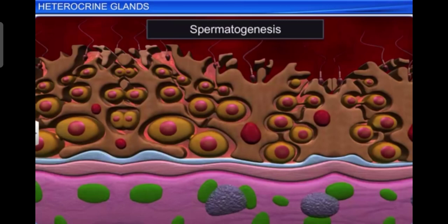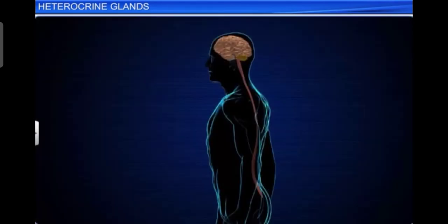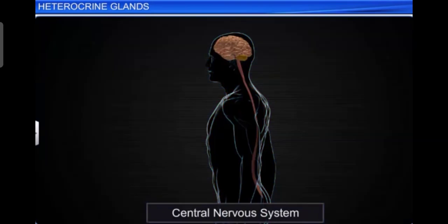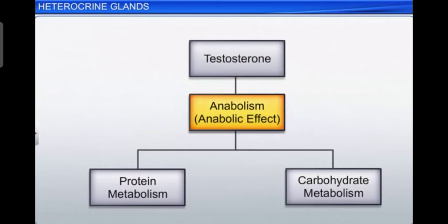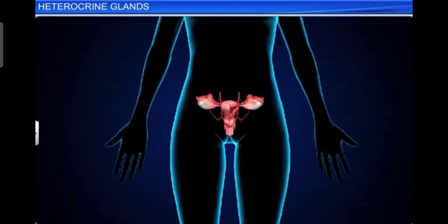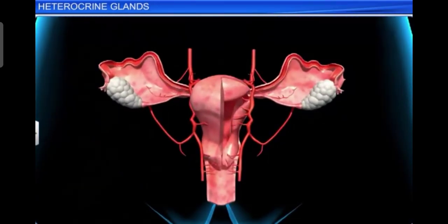And androgens play a major stimulatory role in the process of spermatogenesis, that is formation of spermatozoa. Androgens act on the central neural system and influence the male sexual behavior, that is libido. These hormones produce anabolic effects on protein and carbohydrate metabolism.